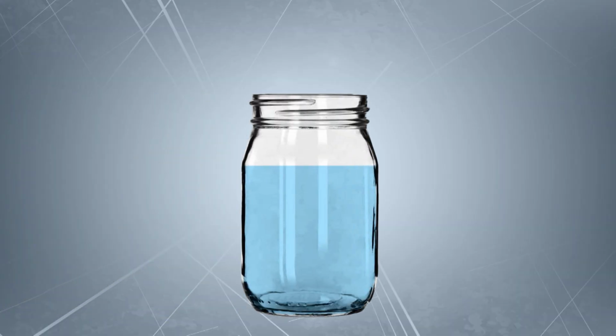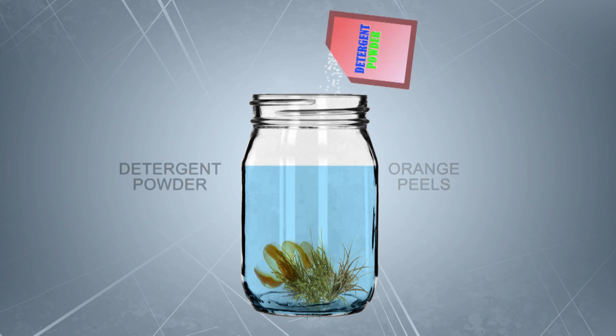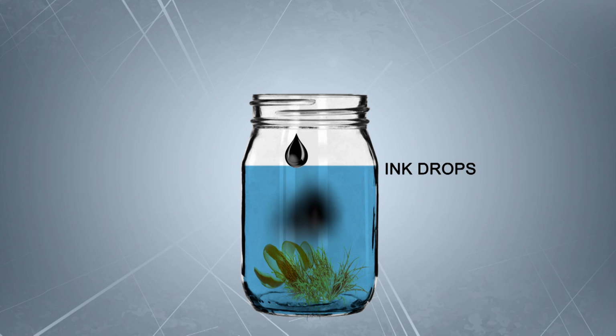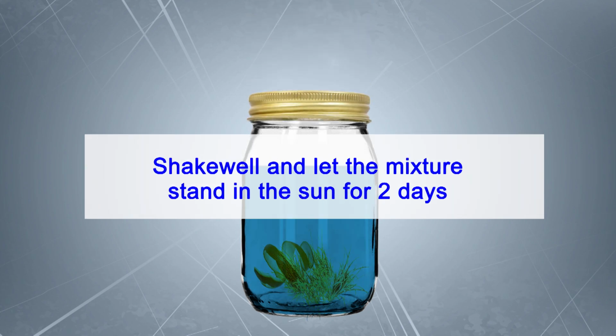Record your observations at each stage. Let's start with stage 1. Fill a large glass jar 3/4 full of water. Add some dirty matter such as grass pieces, orange peels, a small amount of detergent and a few drops of ink. Cap the jar, shake it well and let the mixture stand in the sun for 2 days.